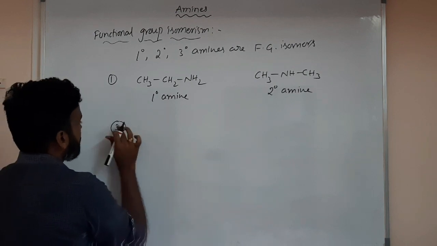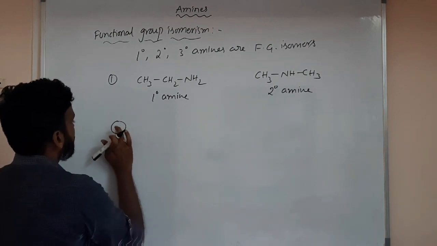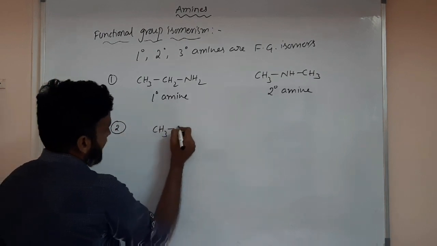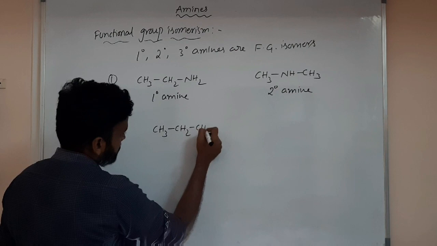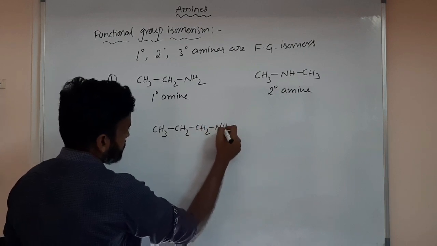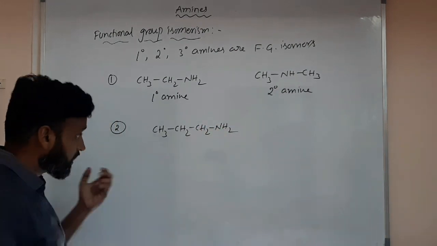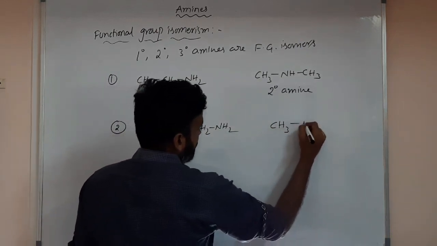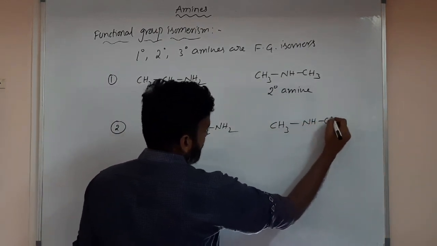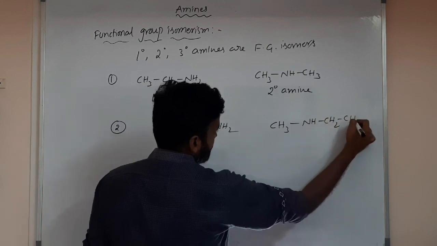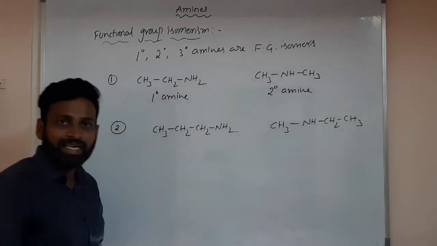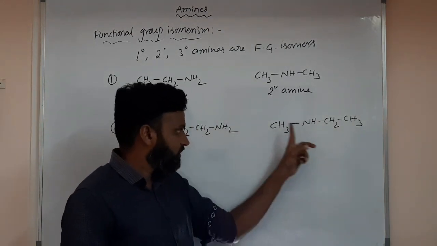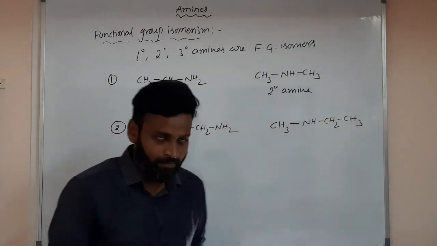Suppose I take a second example with 3 carbons: CH3CH2CH2NH2, it's primary. What will be secondary? CH3NHCH2CH3, otherwise CH3CH2NHCH3, both are the same.